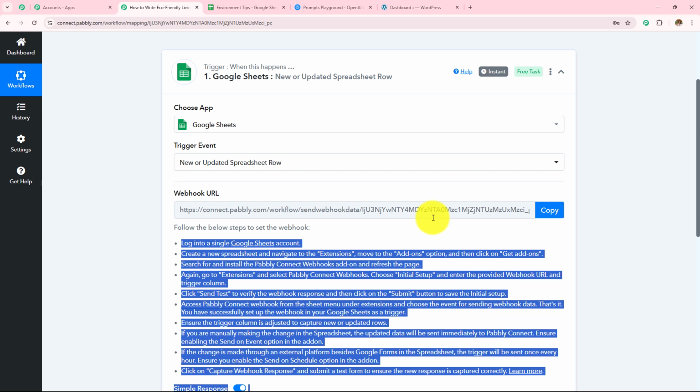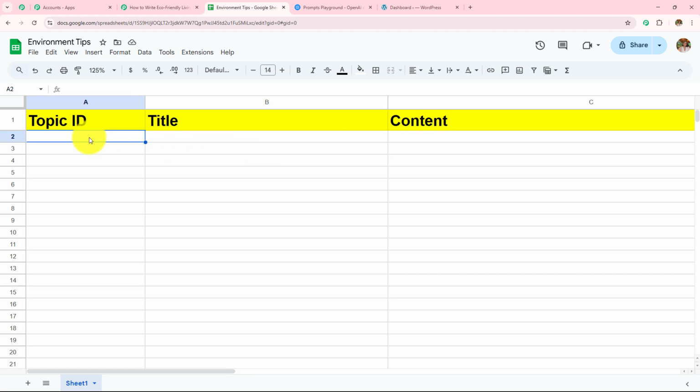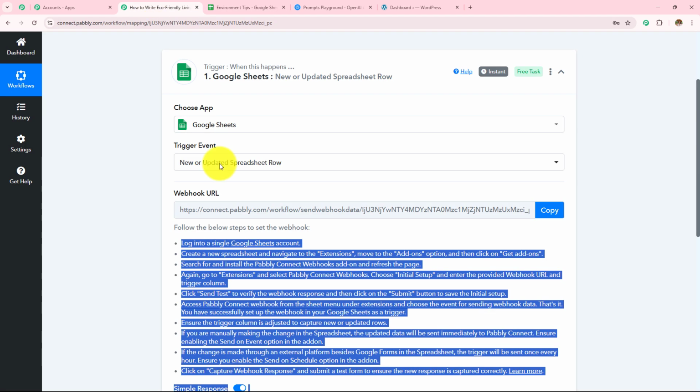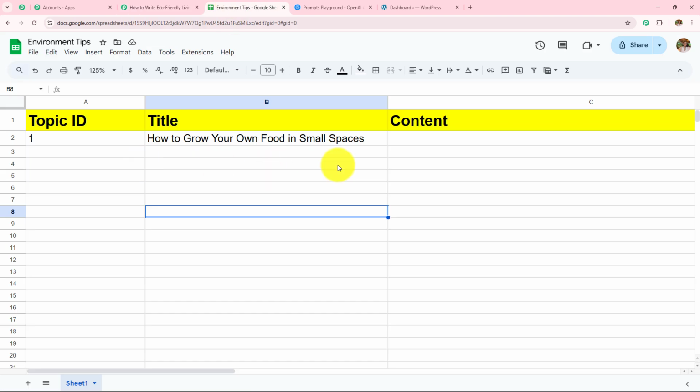And to make this connection, let me open my Google Sheets. So this is my Google Sheets, and this is the sheet I have created by the name Environment Tips. I have created 3 fields: topic ID, title, and content. And now I'm going to quickly add this topic ID, and I'm going to enter the title also. So here in this title, let's say I'm going to write "How to grow your own food in small spaces". Now I'm going to send this data to my workflow, and then OpenAI is going to generate the content for this title. But how are we going to do this? For that, we need to build a connection between Pabbly Connect and Google Sheets.